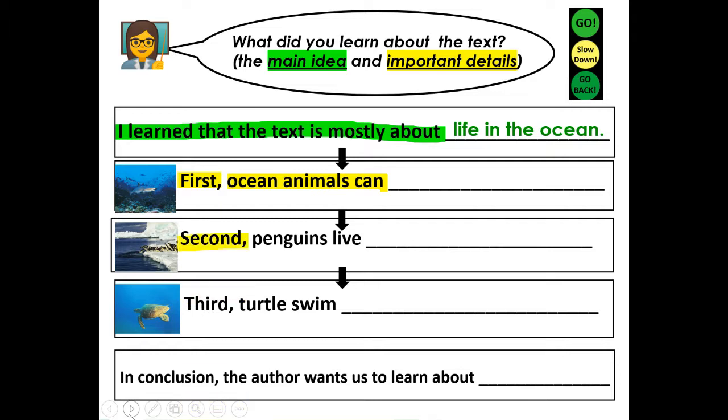All right, here's our second yellow sentence. Second, penguins live. Where do penguins live in the ocean? Second, penguins live. So say your sentence out loud, push pause, and write your complete sentence. Second, penguins live. And when you're done writing your second yellow sentence, push play.